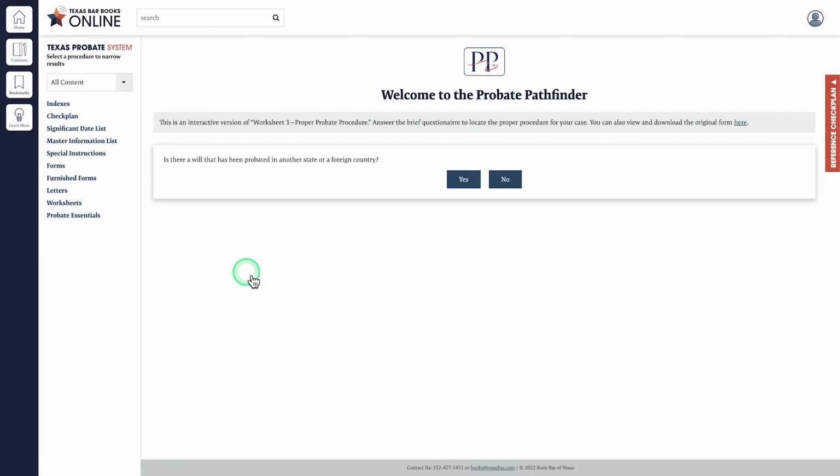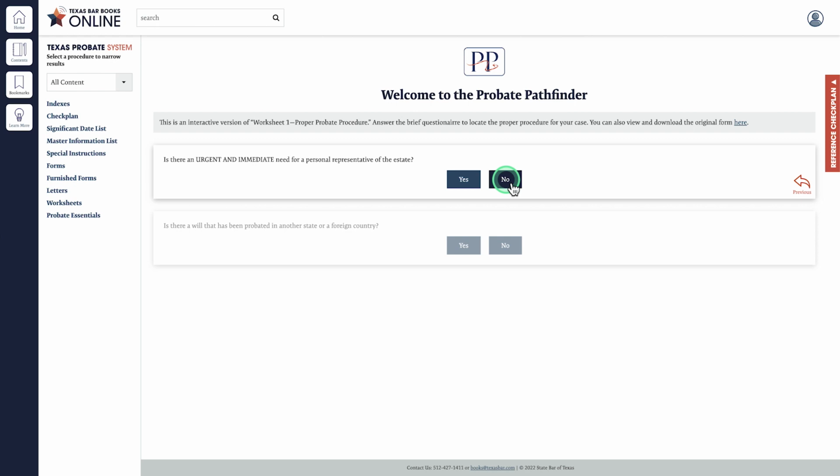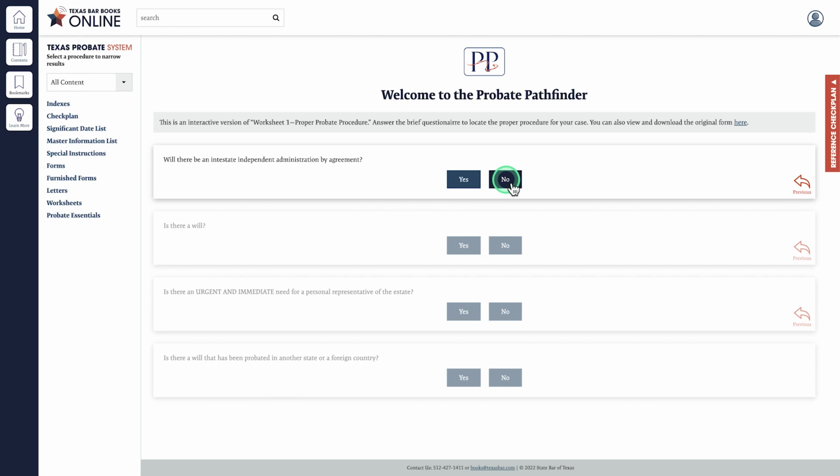We'll use a fictional case as an example. Is there a will that has been probated in another state or foreign country? In our example case, there is not. Is there an urgent and immediate need for a personal representative of the estate? Select No. Is there a will? Select No. Will there be an intestate administration by agreement? In our case, all the heirs of the estate have agreed to do an independent administration.